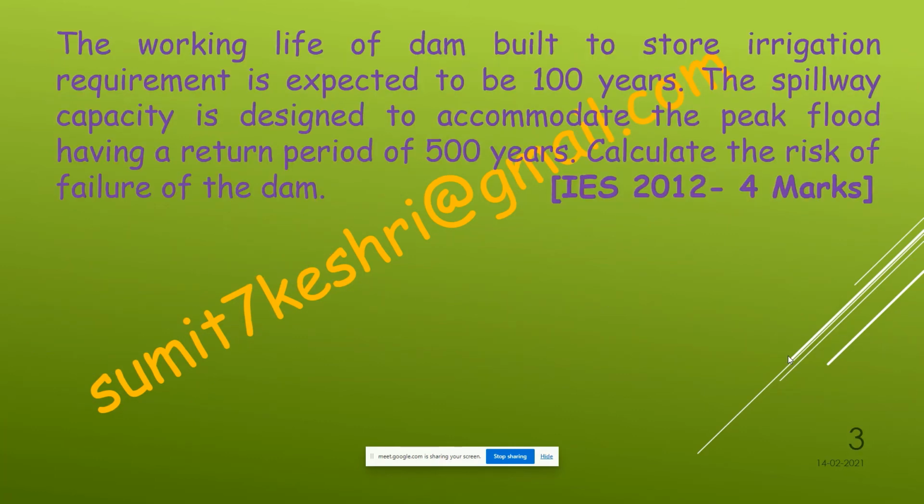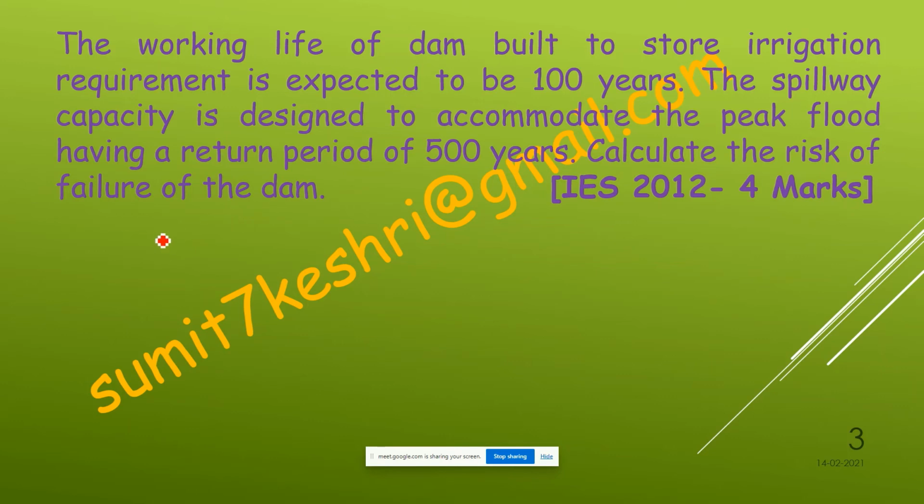Okay, now solve this question. The working life of a dam built to store irrigation requirement is expected to be 100 years, and the spillway capacity is designed to accommodate the peak flood having a return period of 500 years.